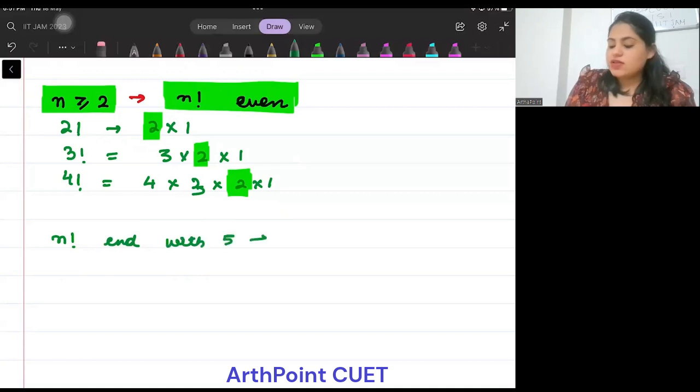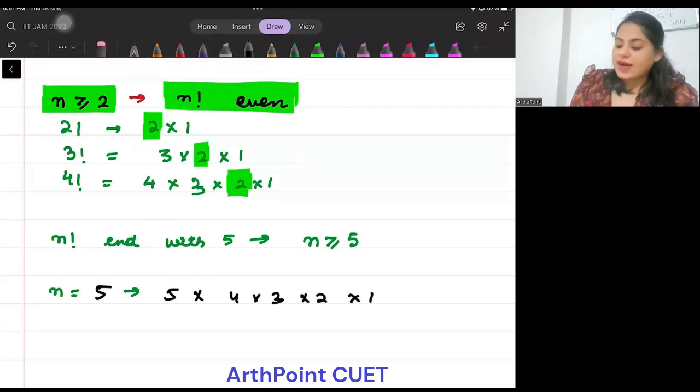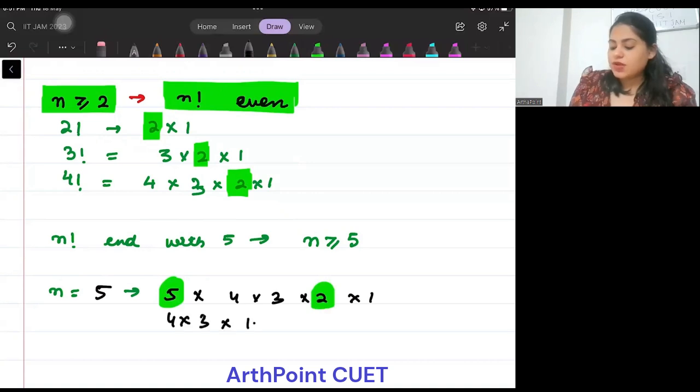Similarly, your n factorial will end with 0 as long as your n is greater than or equal to 5. मतलब suppose n 5 से ही शुरू कर देते हैं. तो बेटा n 5 में हो गया 5 into 4 into 3 into 2 into 1. 5 into 2 अपने आप में 10 हो गया ना. तो this is going to be 4 into 3 into 10. तो 10 मतलब एक 0 end में आएगा ही आएगा. It will always end with 0.